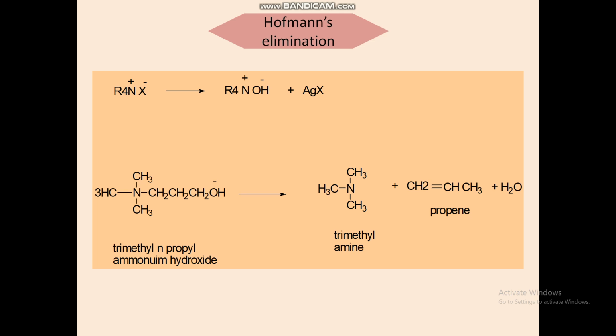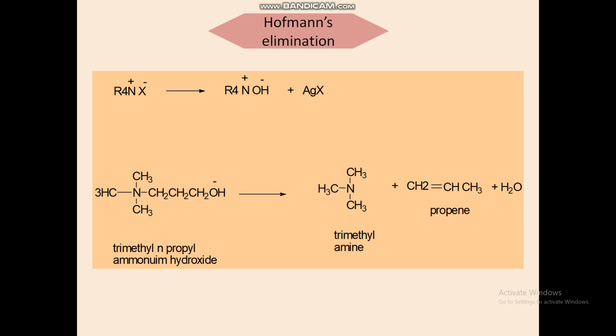The number of methyl groups taken up by the nitrogen depends upon the class of the amine. A primary amine will take 3 methyl groups, a secondary amine will take 2, and a tertiary amine will take 1 methyl group. This reaction is known as exhaustive methylation of amine, and Hoffman's elimination is based on it.